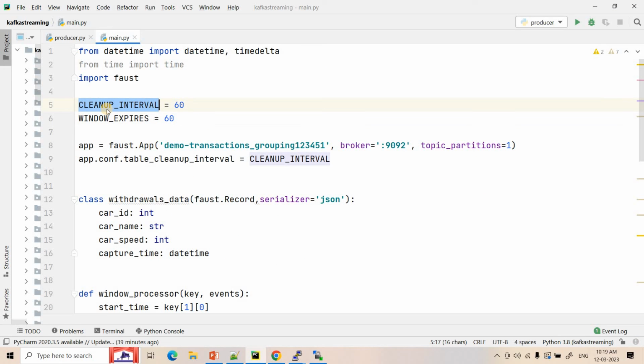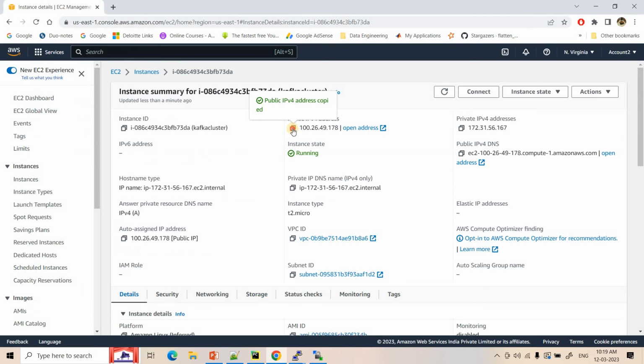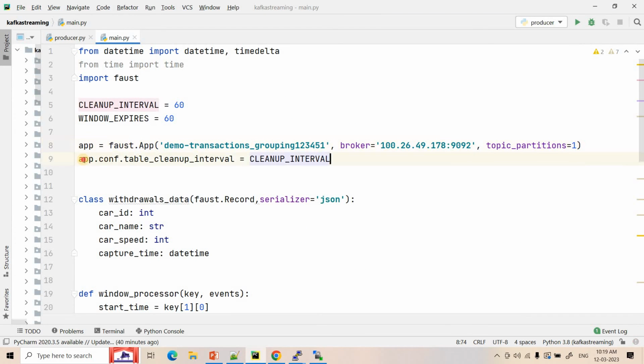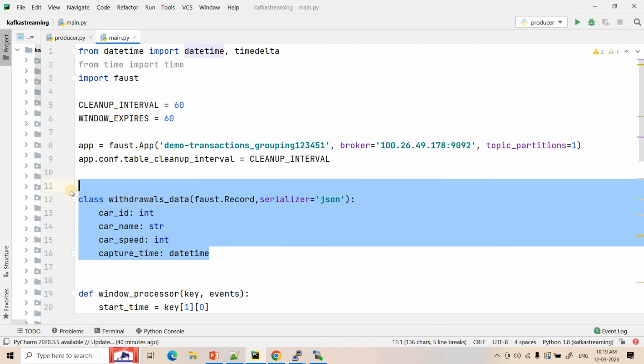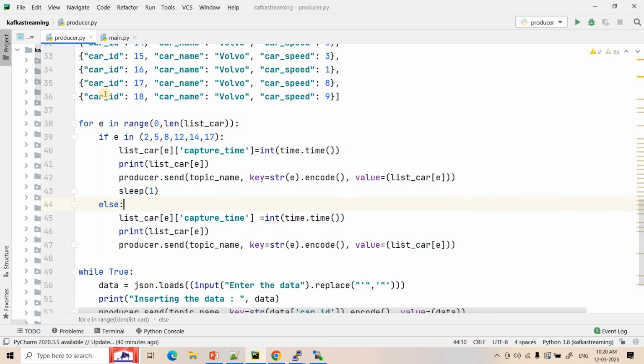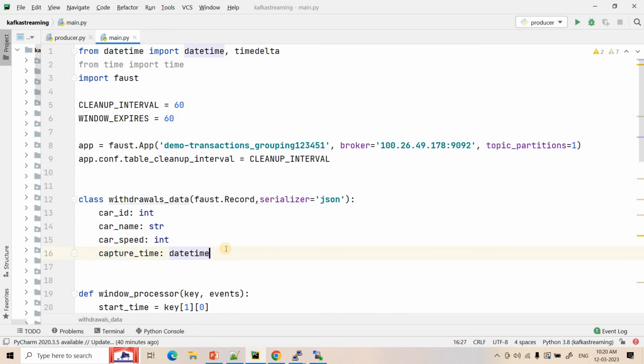So after 60 seconds only, that stored data will be cleaned up from memory, because the window will expire after 60 seconds, right? Then here we are creating our first application pointing to the broker, where the broker is running on this public IP. Okay, right? And then here we are configuring the table cleanup interval equal to 60 seconds. As simple as that. In our previous video, while discussing tumbling window, we took the same complex structure for our events, because that is how it is getting published from the producer, which has car ID, car name, car speed and capture time. Okay, that is there.